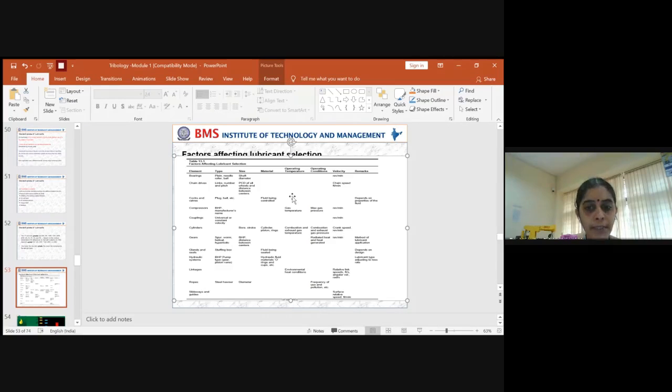Apart from operating temperature, what are the other constraints? Because every moving component has some constraints within which it has to move. Those are nothing but the operating conditions. So what are the operating conditions within which the machine component has to move? How well we can provide a good film of lubricant for the smooth flow of movement across the contacting elements will play a vital role.